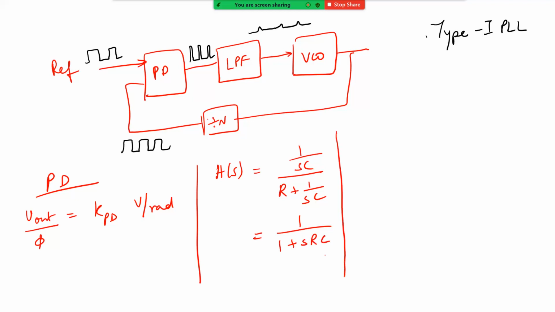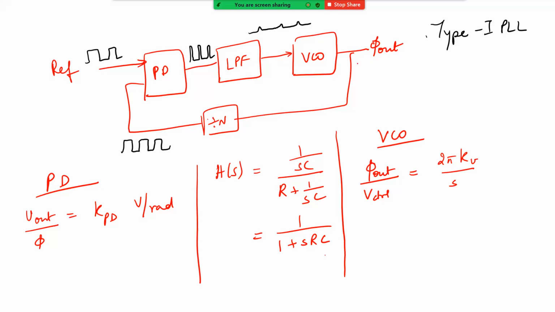And what is the VCO's transfer function? We said it is phi out by V control. What did we say it was? It was 2 pi KV by S. This we derived in the previous class. So the VCO has an output phase, and here you have a phase input, right? The whole loop is easier to calculate if you take the whole thing as phase. So here a phase difference is converted to a voltage, and this is a voltage transfer function. Here there is a voltage to phase conversion.